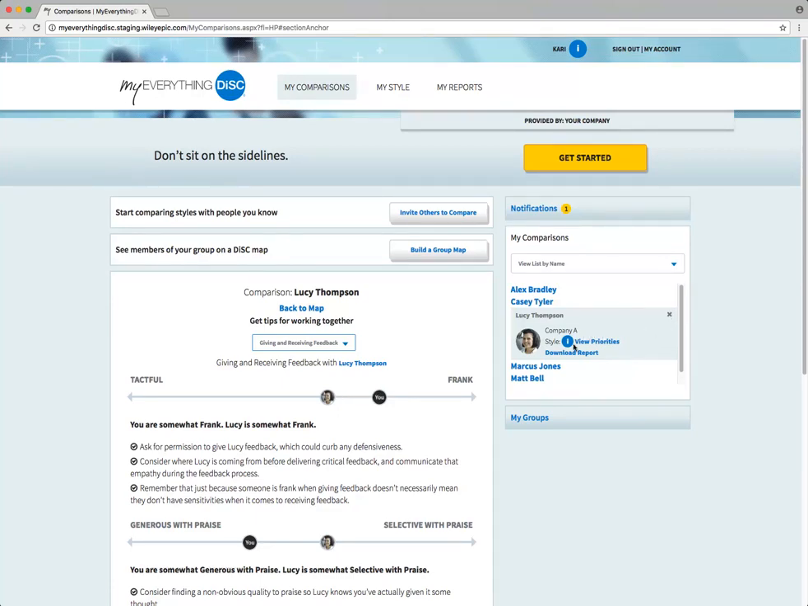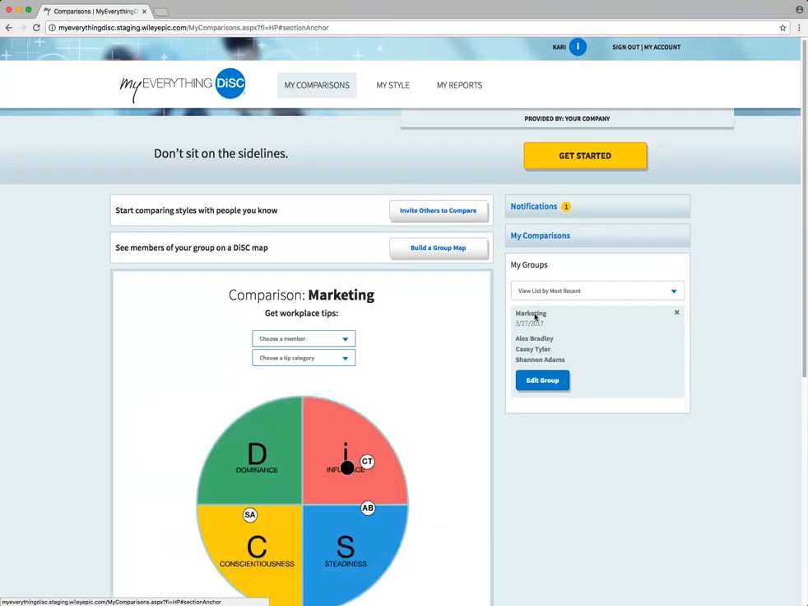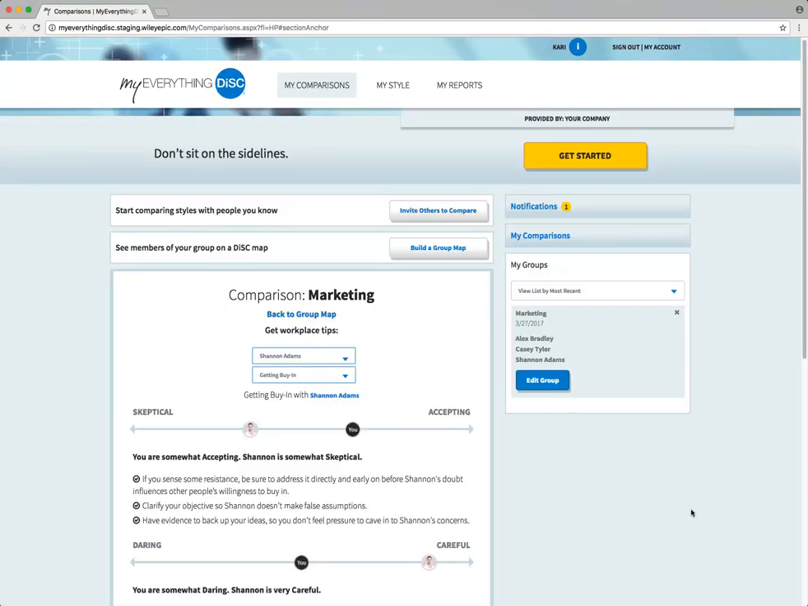And you can go further with My Groups. Here you can create, edit, and save multiple groups to see where your group members fall on the DiSC map. Click on Choose a Member to select a specific individual and get tips for working with that person. Now that you know the basics, start comparing.